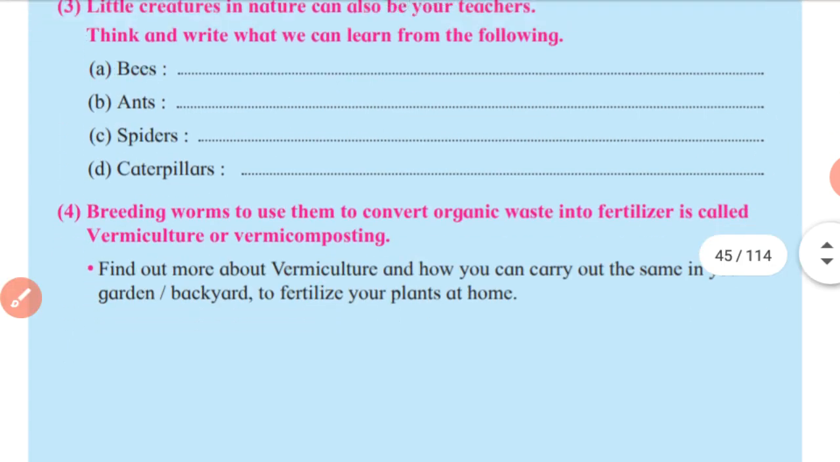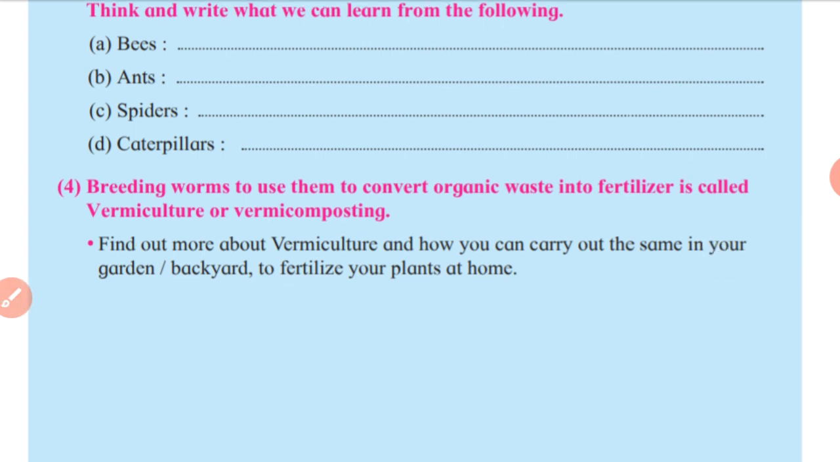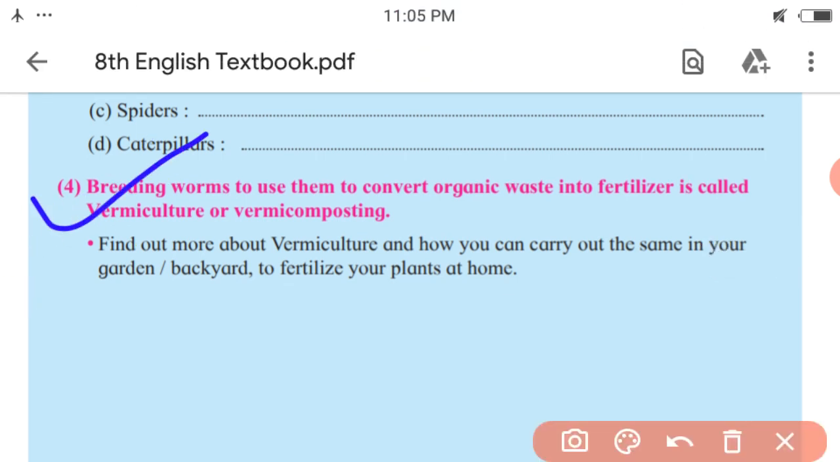Next, fourth and last activity. Breeding worms, to use them to convert organic waste into fertilizer, is called vermiculture or vermicomposting. It is the definition of vermiculture or vermicomposting.